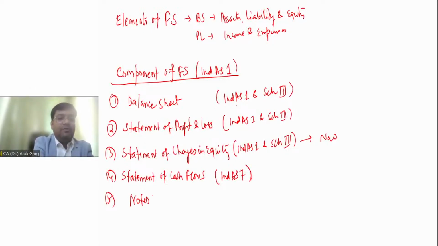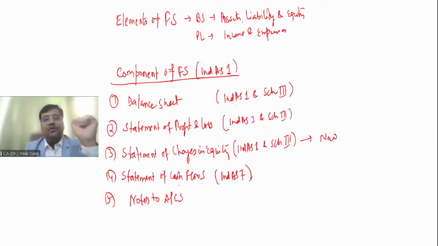Notes to accounts. As far as notes to accounts are concerned, partially the relevant notes are given in Schedule 3 and the notes are also given under all the Ind AS, right? For example, related party disclosure. You will not find related party disclosure in Ind AS 1 or in Schedule 3, but you have to refer to Ind AS 24 for related party disclosure. Are you getting me?